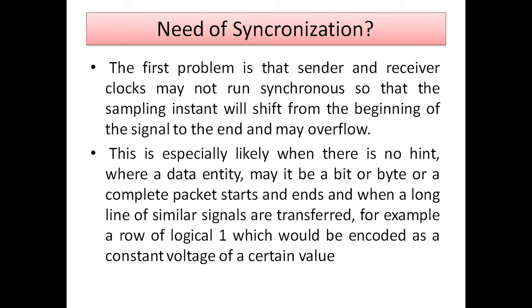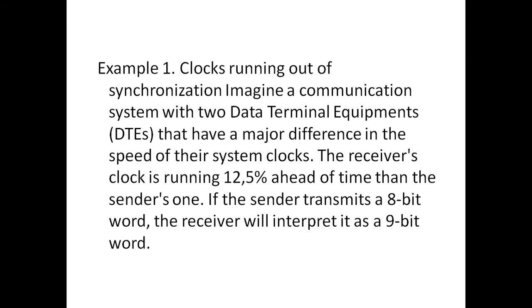For example, a row of logical 1s would be encoded as a constant voltage of a certain value. Once the logical value transitions from 1 to 0, we don't know, and from that time also synchronization is very difficult between the transmitter and receiver.